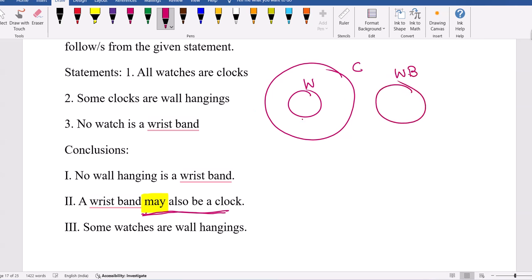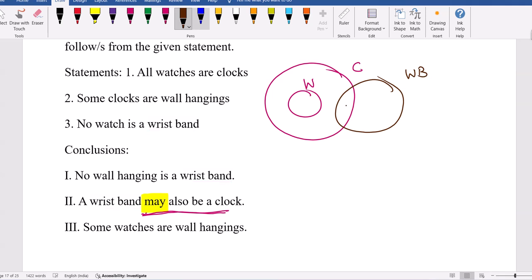But it can connect to clocks. So the second option will be true. Maybe, they said no in one of the diagrams. Yeah, here itself, watch and wristband are not connected. Clock, maybe. Yeah, a wristband may also be a clock is true. It satisfies one diagram also. Other conclusion: some clocks are wall hangings.